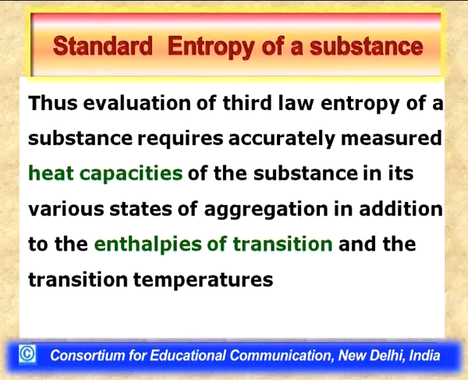Evaluating these terms requires accurately measured heat capacities of the substances in the range of temperature in which they are required. Moreover, we also require enthalpies of transition and the transition temperatures. These are mandatory conditions for the determination of standard entropies of a substance in a given physical state at the temperature of interest at 1 bar pressure.